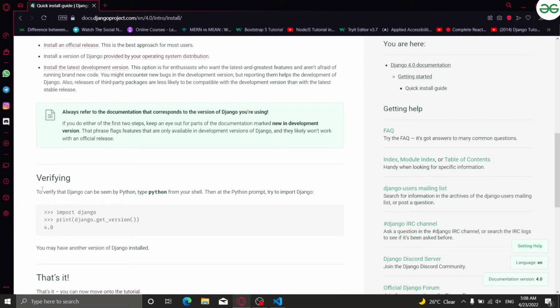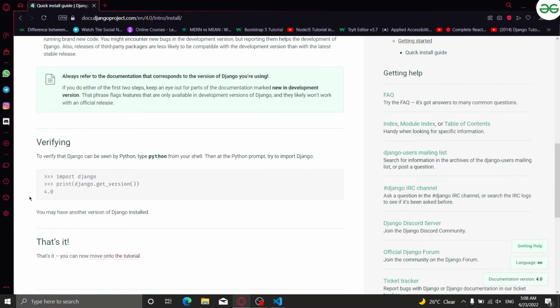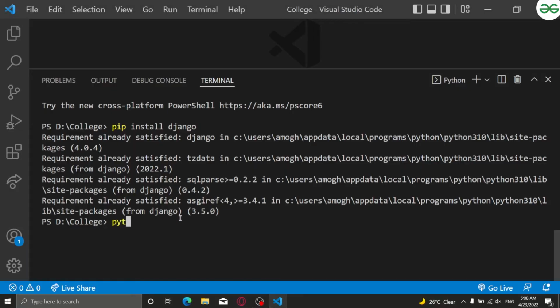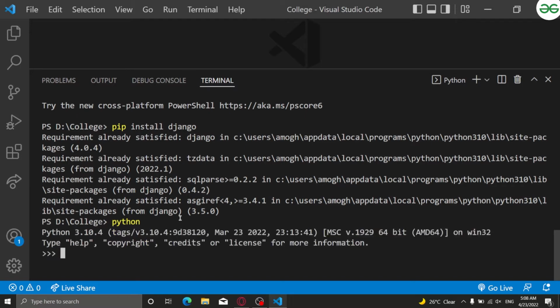Now it says to verify Django has been seen by Python, type python in your shell. Then at the Python prompt, try to import Django. Okay, let's do the same. I will write python. Right, Python is there.